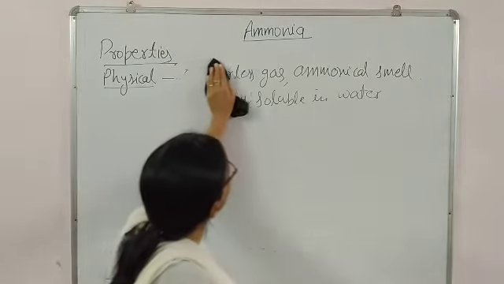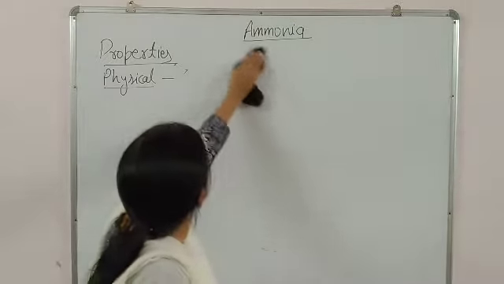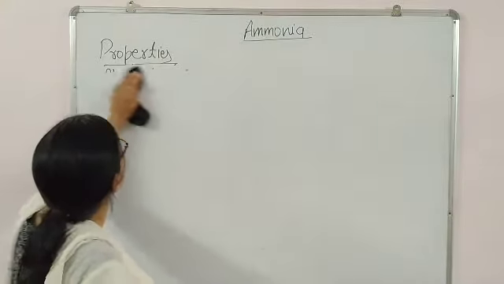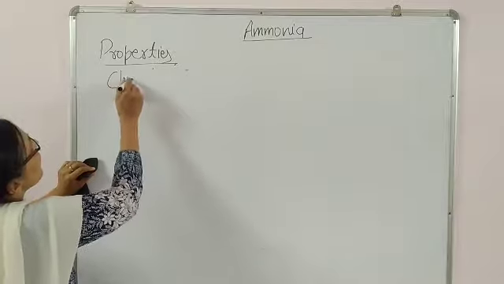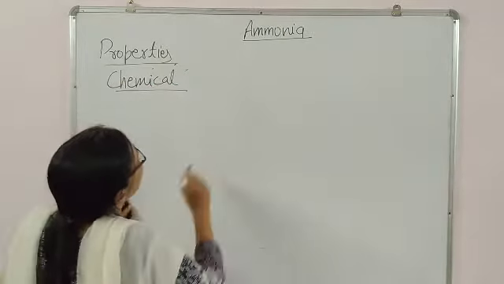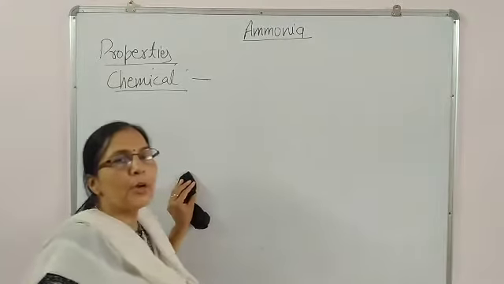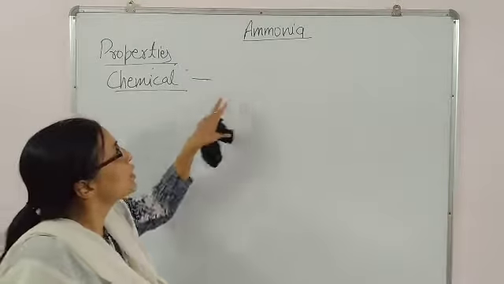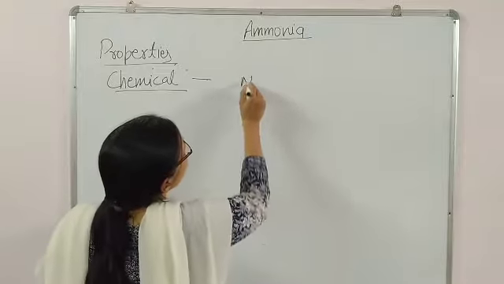Now come to the chemical properties of ammonia. For the chemical properties, the very first thing is the structure of ammonia.